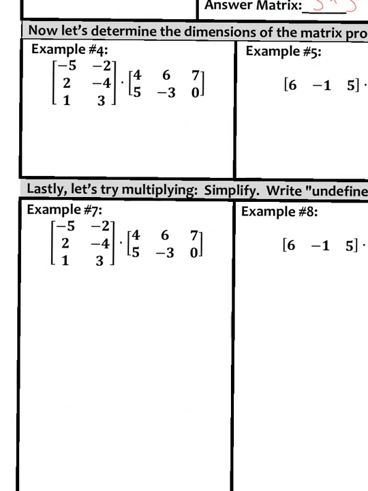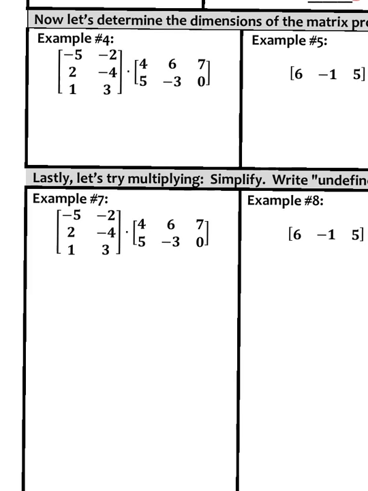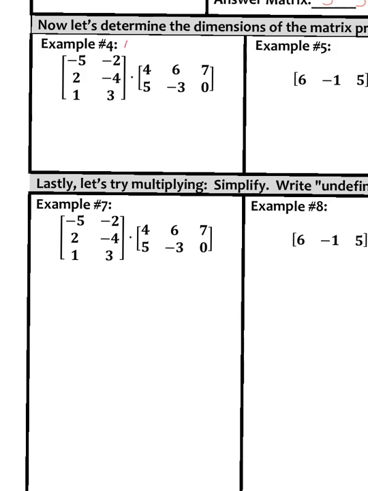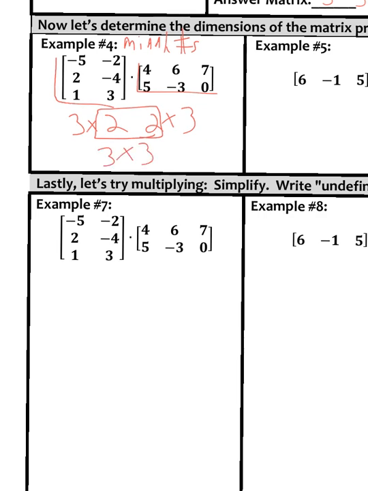Okay, so the first thing you need to know is that when we are multiplying matrices, the middle numbers must match. So what I mean by that, we're just going to determine if I can multiply this matrix. So this is a 3 by 2, and this is a 2 by 3. See how these numbers match? That means it is okay for us to multiply it, and our answer is a 3 by 3 matrix.